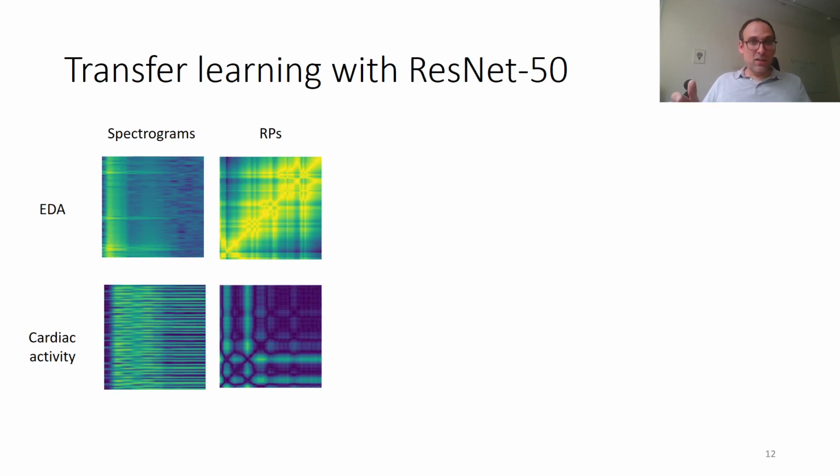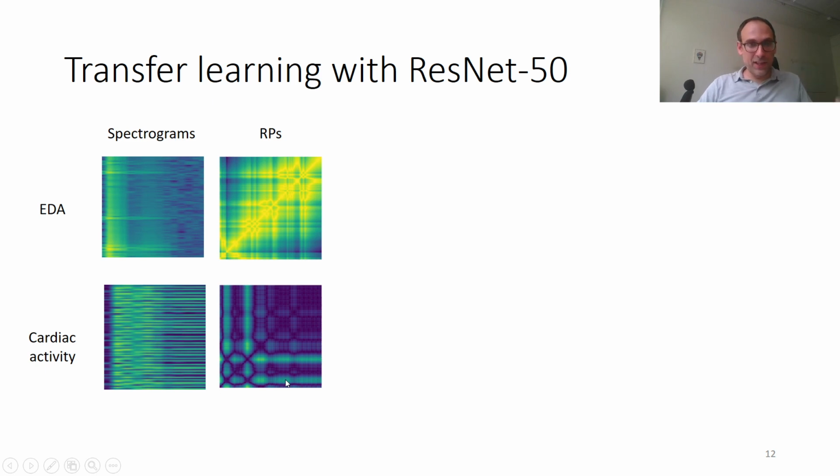We obtained images for electrodermal activity, images for cardiac activity. Some of these images were spectrograms, and also some of them were recurrence plots.